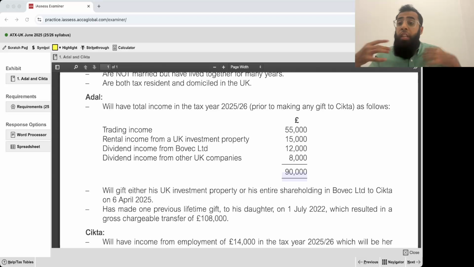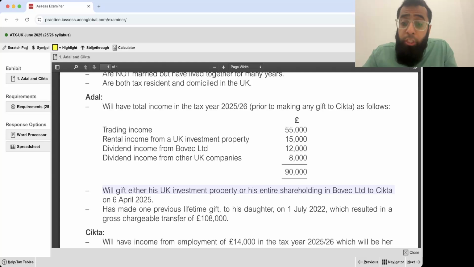See, just read the question with patience. Don't overthink. Just go with patience. Adil will gift either his UK investment property or his entire shareholding in Bovac Limited to Sitka on 6th April 2025.